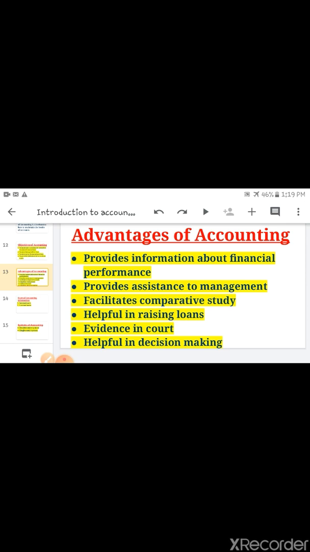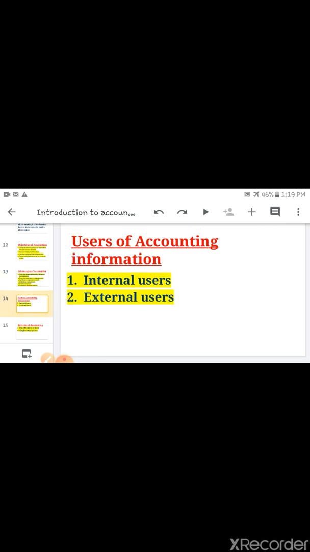Next, evidence in court. And next is helpful in decision making. Next is uses of accounting information. This is the topic which we were discussing earlier. So, uses of accounting information.